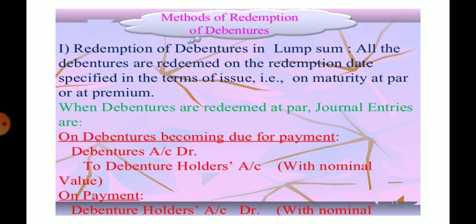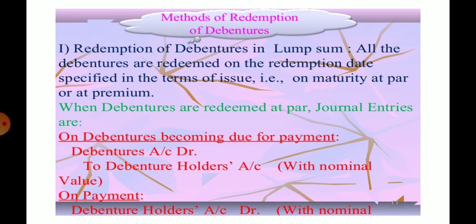If any Company Act is not followed, it will be punishable under this Act. Methods of redemption of debenture. The redemption of debenture in lump sum method. All the debentures are redeemed on the redemption date as specified in the Articles of Association, on maturity, at par